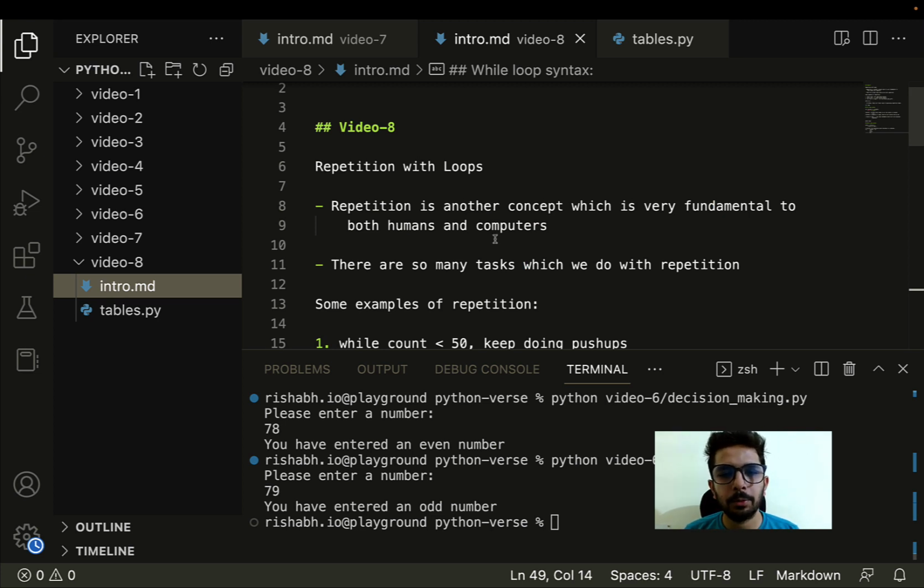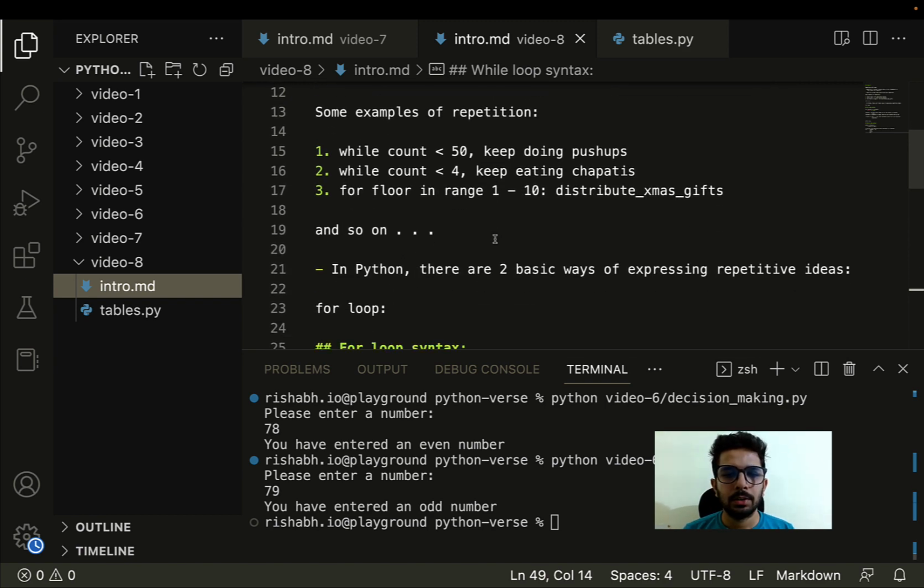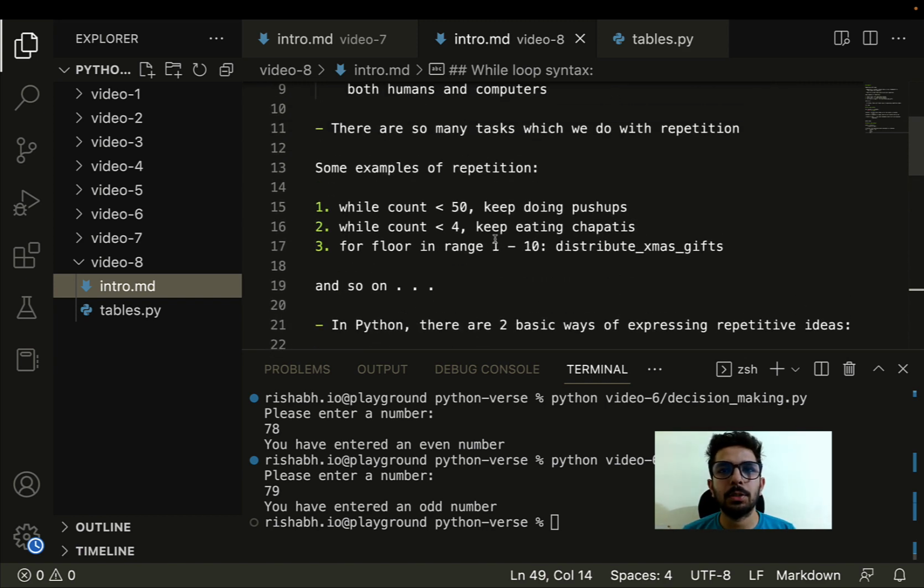In this video we are going to talk about repetition with loops. Repetition is another concept which is very fundamental to both humans and computers. There are a lot of tasks we perform which are repetitive. I have written some examples here, like push-ups, for example.